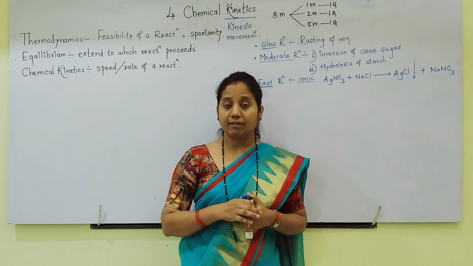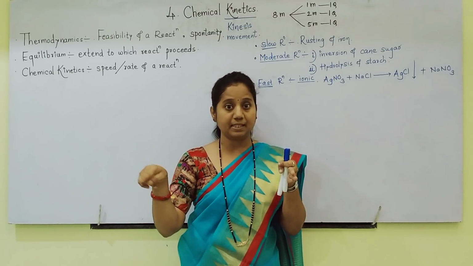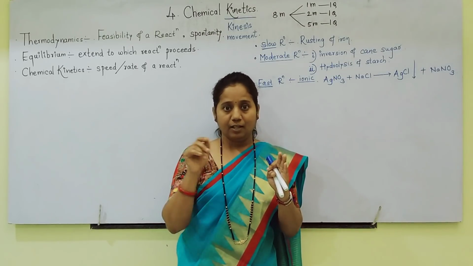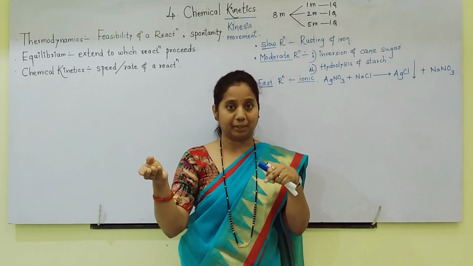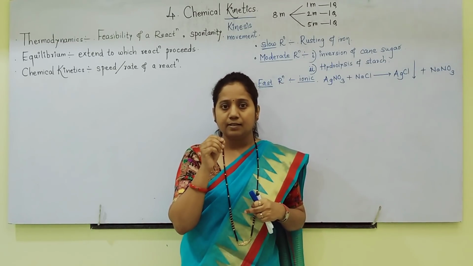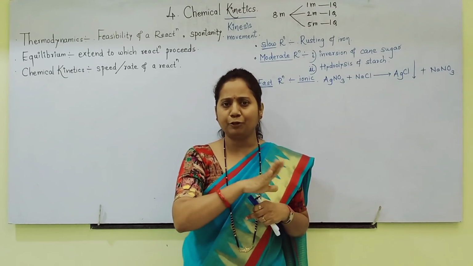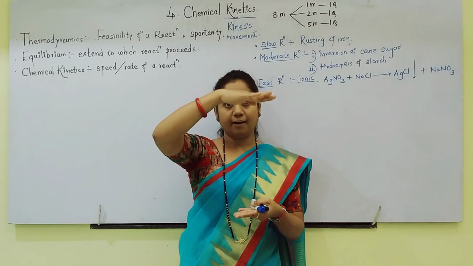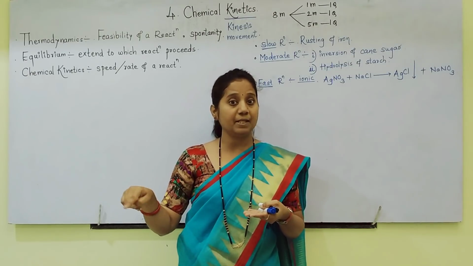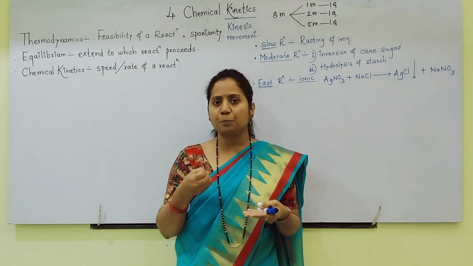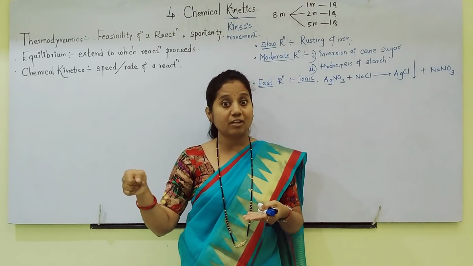Now students, whenever any chemical reaction takes place, initially we will take only reactants. Products will be zero. Slowly reactants start reacting and products start forming. So at the start of the reaction, at the exact zero point, reactants will be 100%, maximum. Products will be 0. How does the reaction proceed? Reactants will react and products will form.